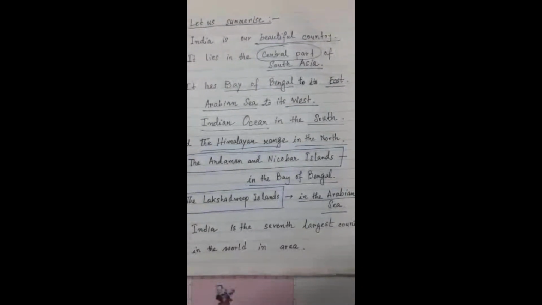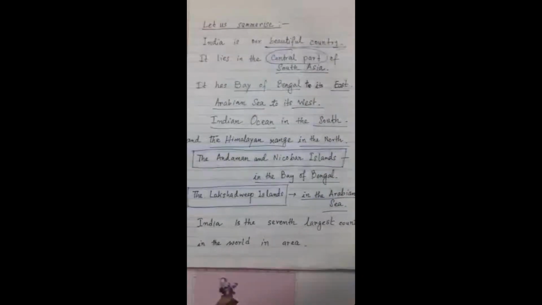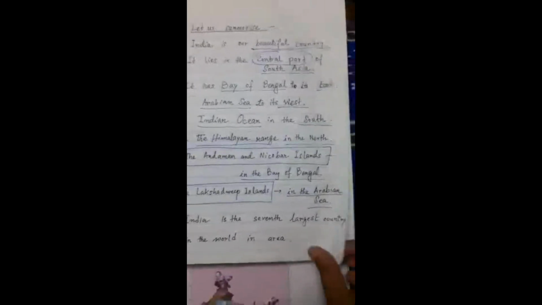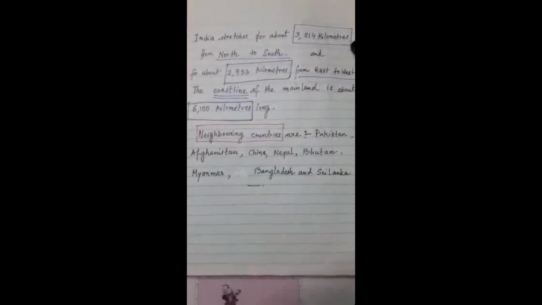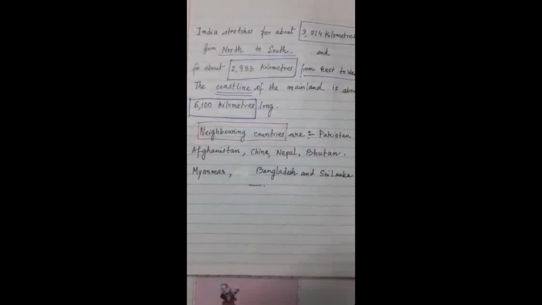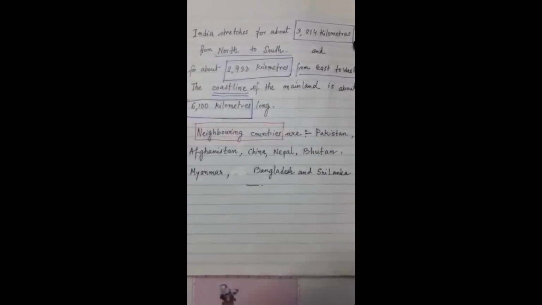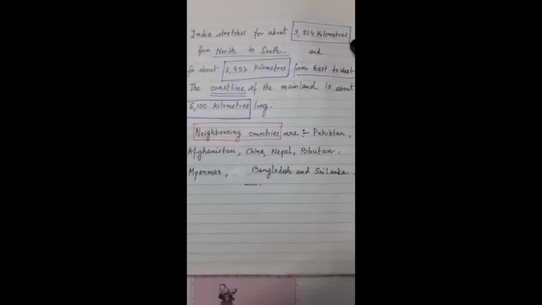Another thing we have learnt regarding the area: India is the 7th largest country in the world according to the area. Remember the area that I have taught you today in the map I have given. India stretches for about 3,214 kilometers from north to south.